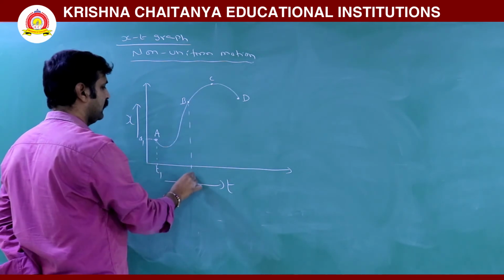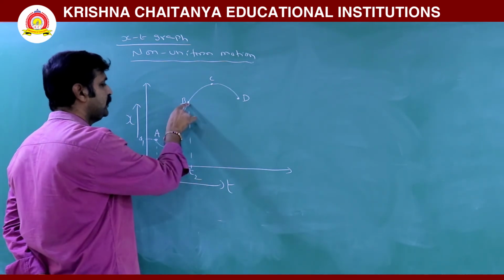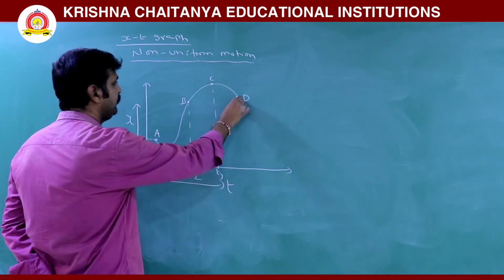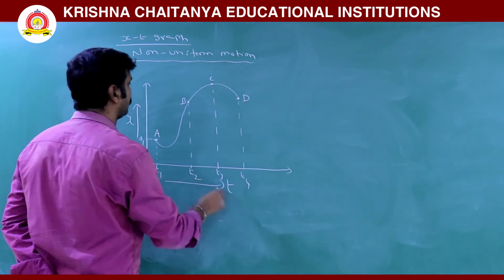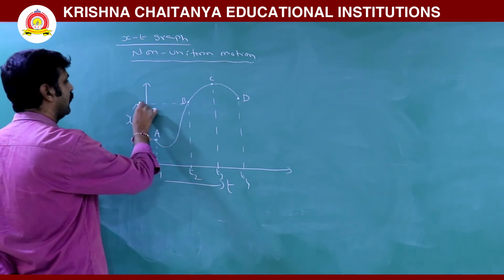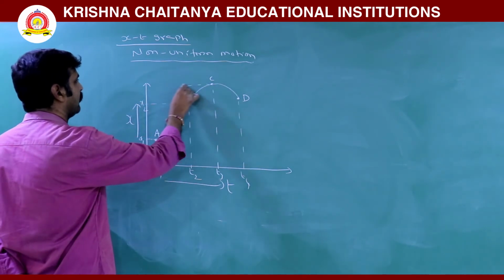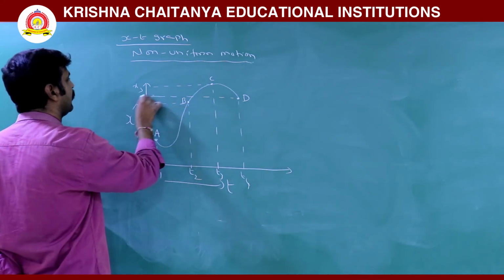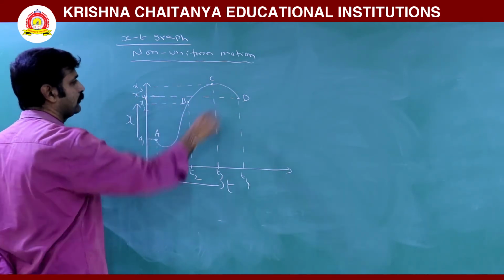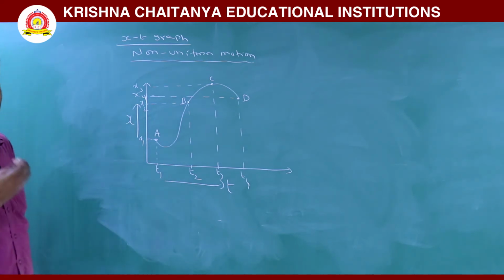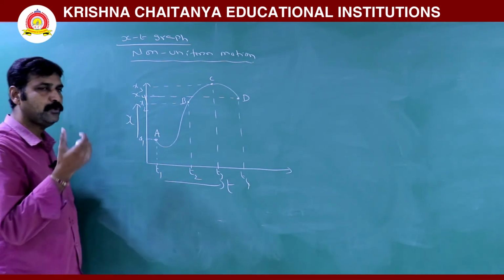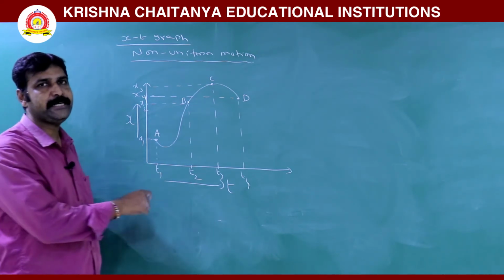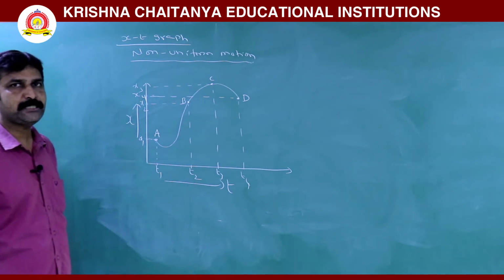Let us take, when the body reaches this position, time is t2, t3, t4. Positions are x2, x3, and this is x4.